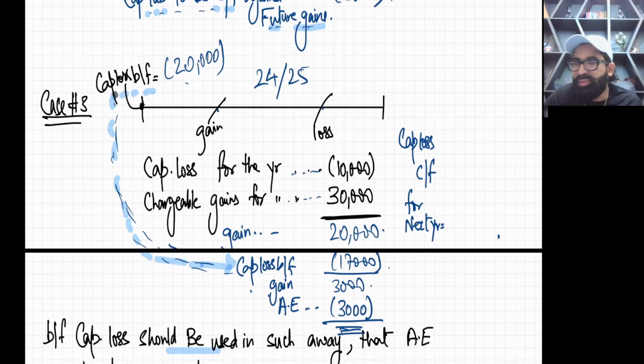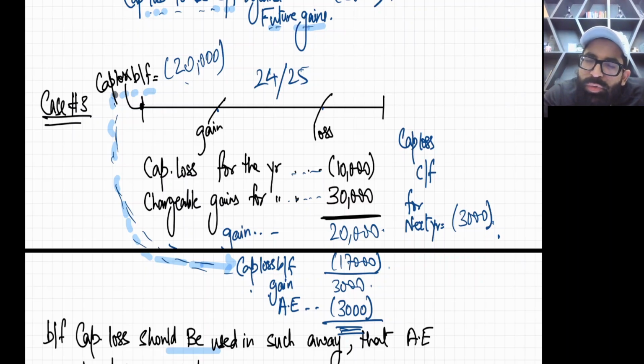Now see the good news. Your brought forward capital loss was 20,000, and out of 20,000, how much have you used? You have used 17,000. So still 3,000 of capital loss will be carried forward next year for future use. Just think, if I had used the complete 20,000 capital loss brought forward in the current year, I wouldn't be able to carry forward anything, and my annual exemption would be wasted.